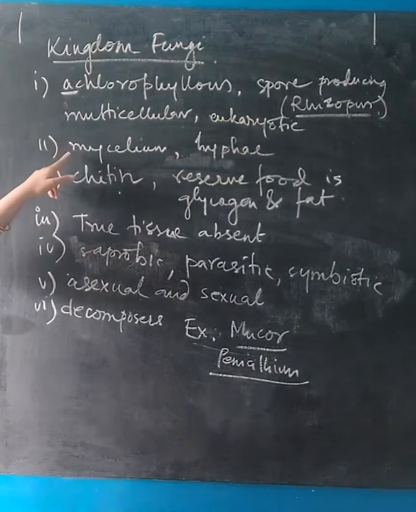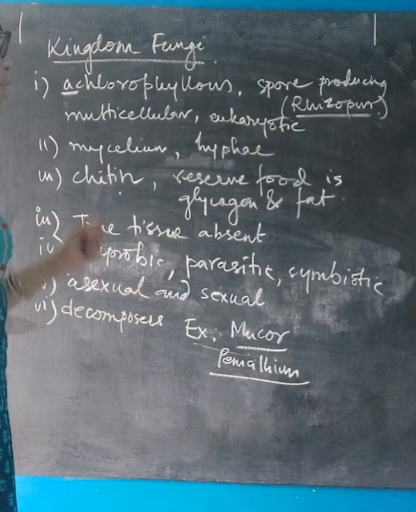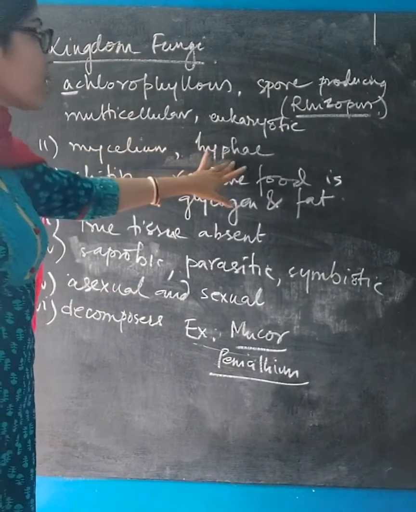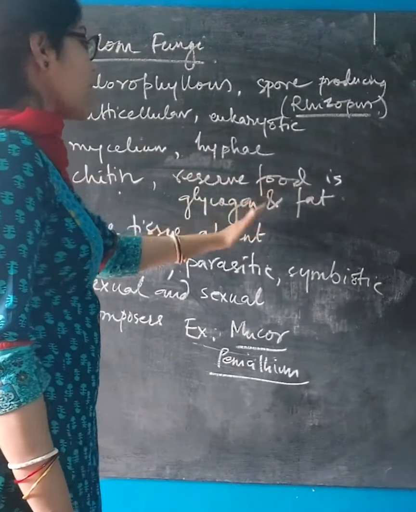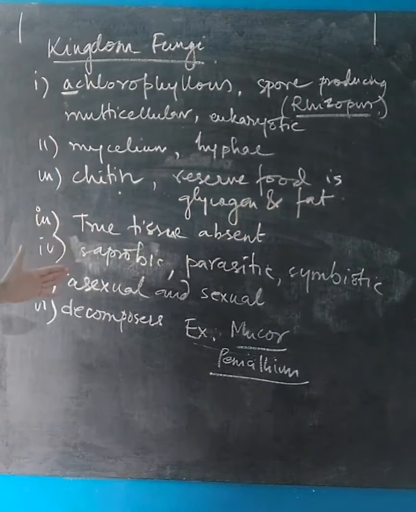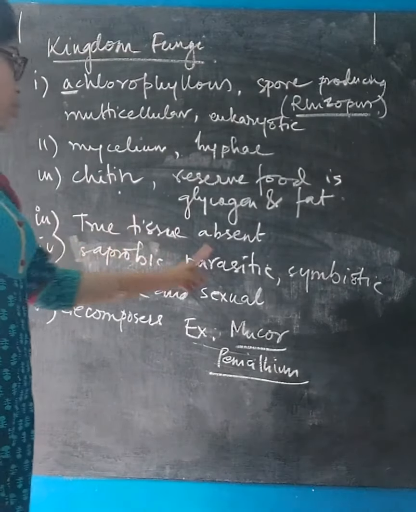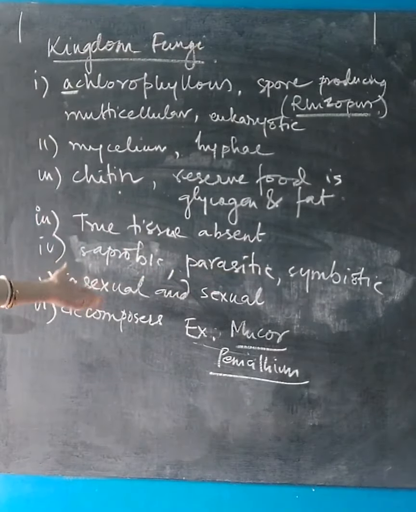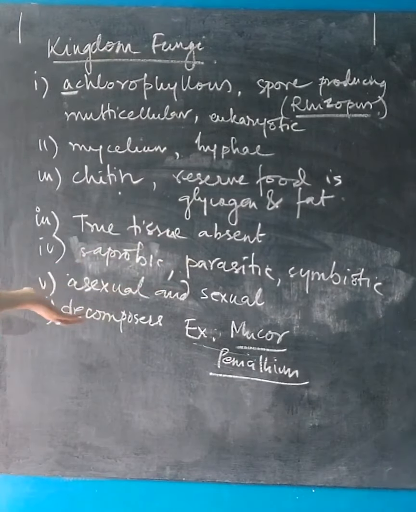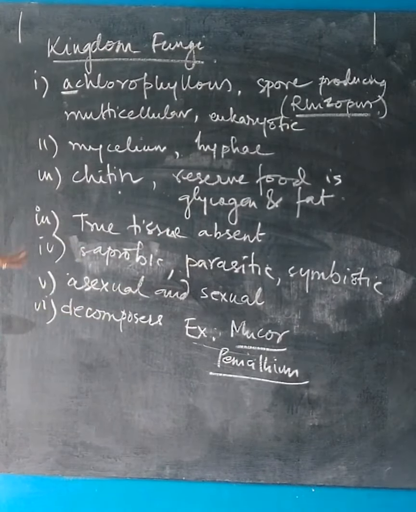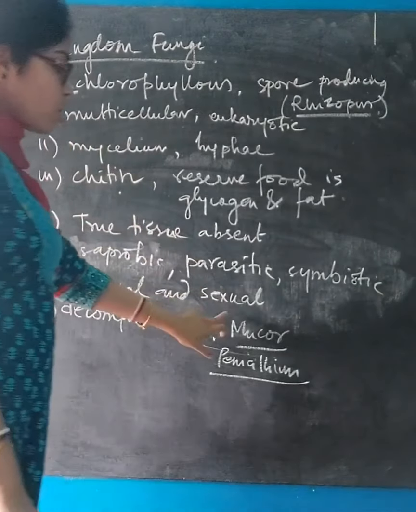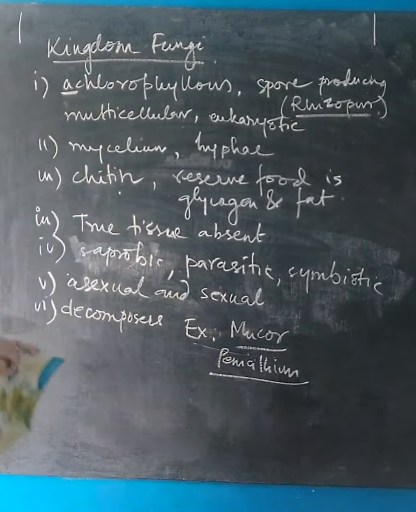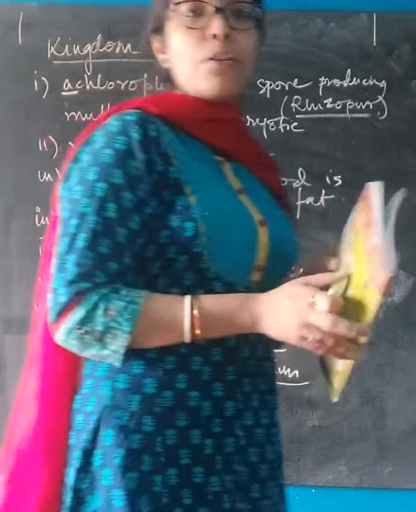The vegetative body is known as mycelium, and the branches of mycelium are known as hyphae. The cell wall is made up of chitin. The reserve food is glycogen and fat. True tissue is absent in fungi. The modes of nutrition are saprobic, parasitic, symbiotic. Modes of reproduction are asexual and sexual, and some organisms of fungi also play the role of decomposers in nature. Examples of kingdom fungi include Mucor, Penicillium. So this is all about the identifying features and examples of kingdom fungi.